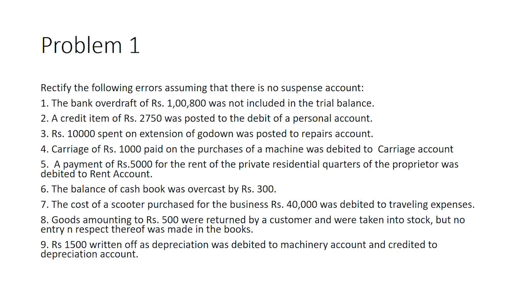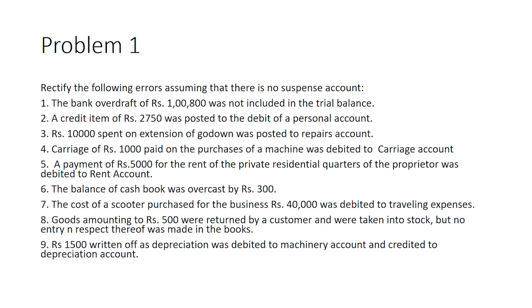A payment of rupees 5,000 for the rent of the private residential quarters of the proprietor was debited to rent account. So rent paid for the proprietor's house has been charged to the business's rent account. The rent paid is actually drawings for the proprietor, whereas it has been debited to business expenses account.